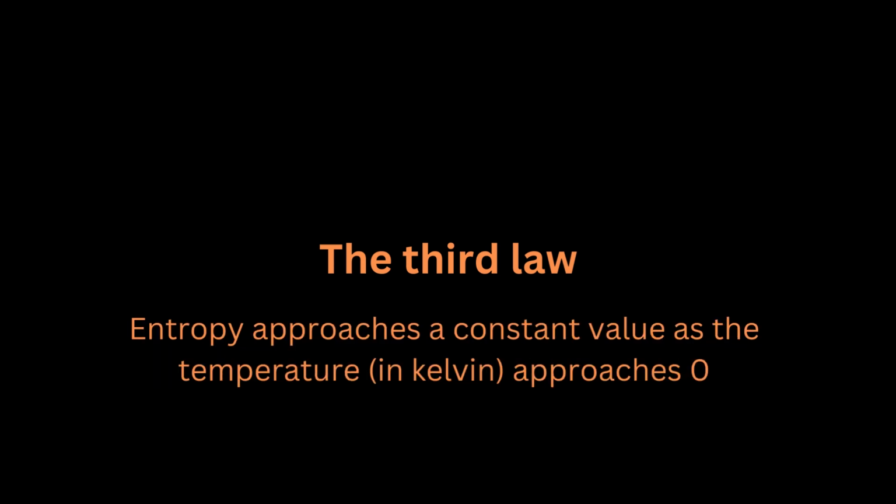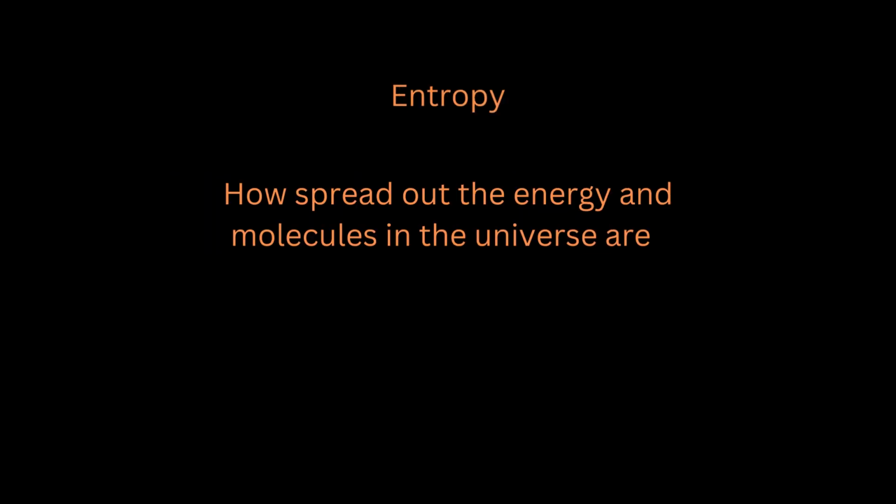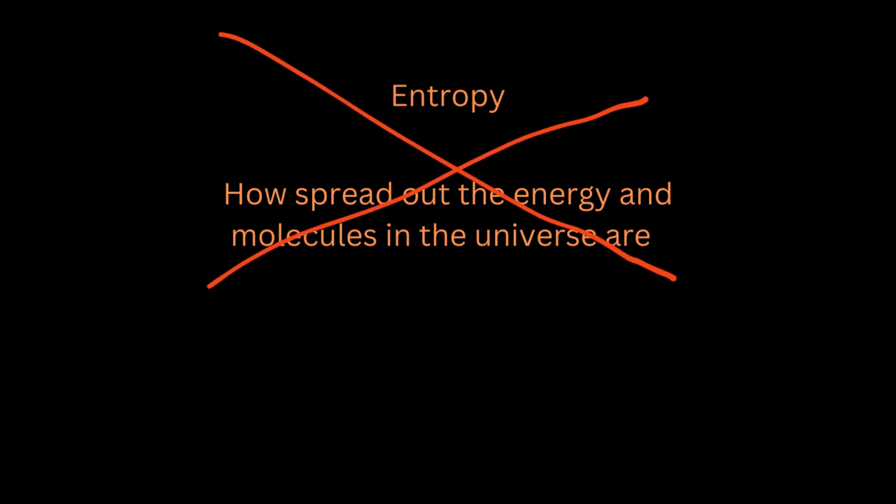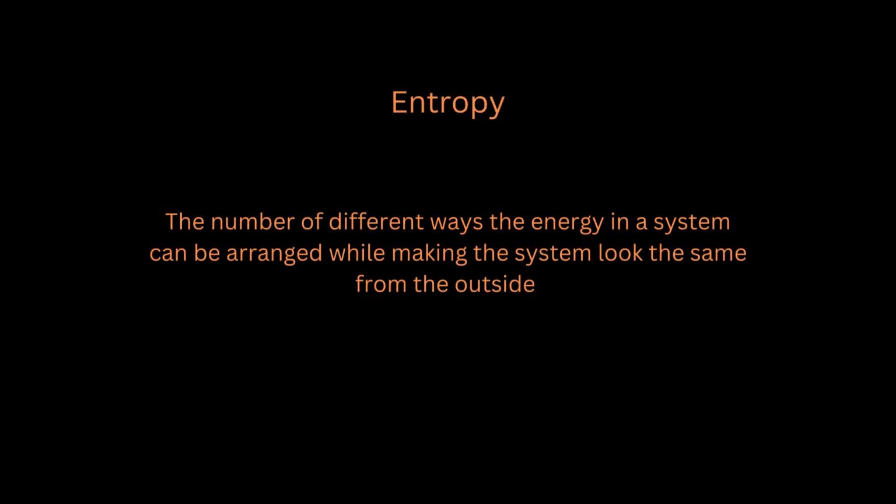Now I'm moving on to the third law. This law states that the entropy of a material approaches a constant value as the temperature of that material approaches 0 Kelvin. If you think back to the previous definition of entropy I gave you, that definition of entropy is incomplete. For the purposes of this law, the definition of entropy we'll be using is that it is a measure of the number of different ways the energy in a system can be arranged while making the system look the same from the outside. This makes a lot more sense when you consider that temperature is a measure of the average energy of molecules of a material.